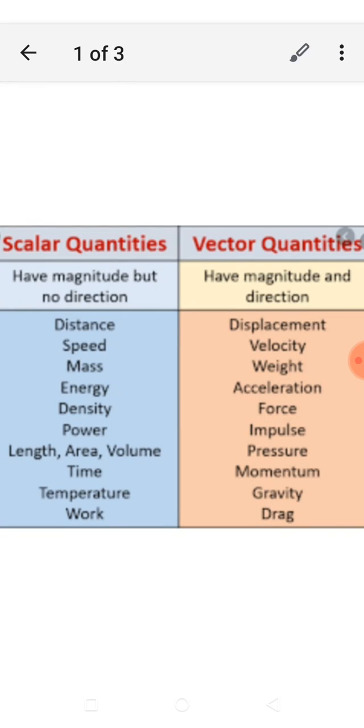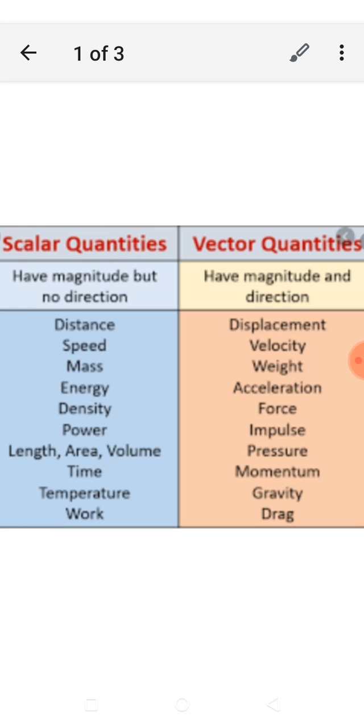Hello friends, in this video lecture we will learn about the difference between scalar and vector quantities. Scalar quantity and vector quantity are both quantities. In this lecture we will learn about the differences between scalar and vector. Firstly, we will start with the differences.